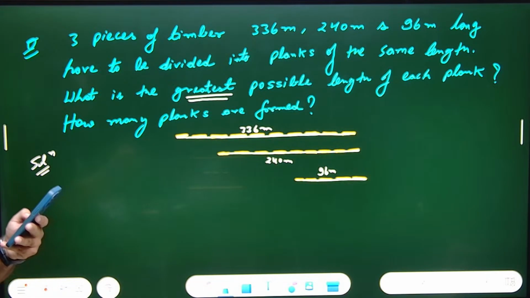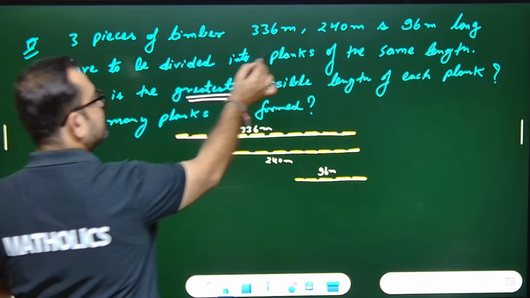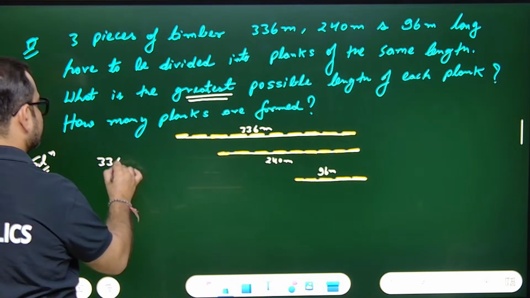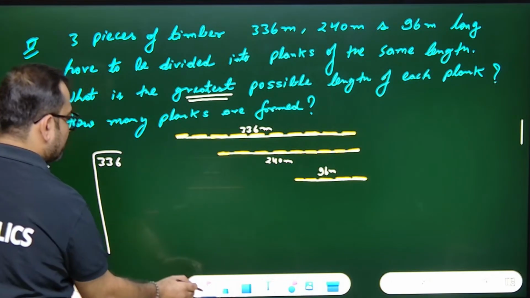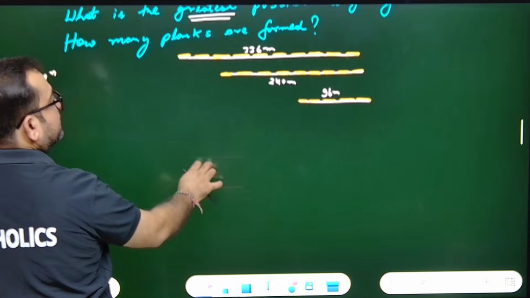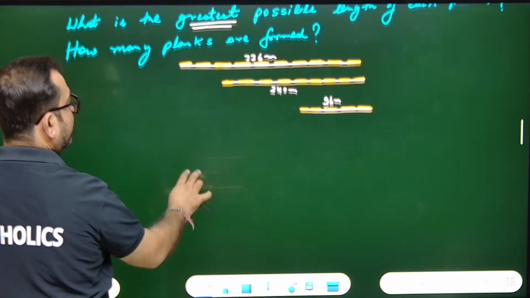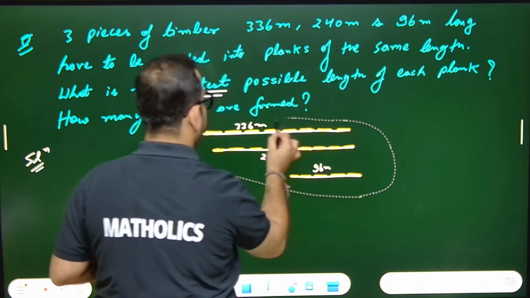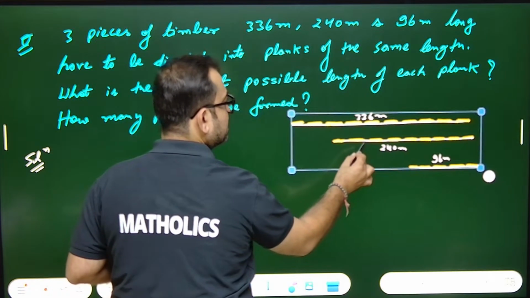So you have to first prime factorize 336, 240 and 96. Prime factorize and tell me, 336 will prime factorize like this. Okay, if I'm right, let's solve it. Let me solve it. Okay, wait. Let's take the diagram over there.